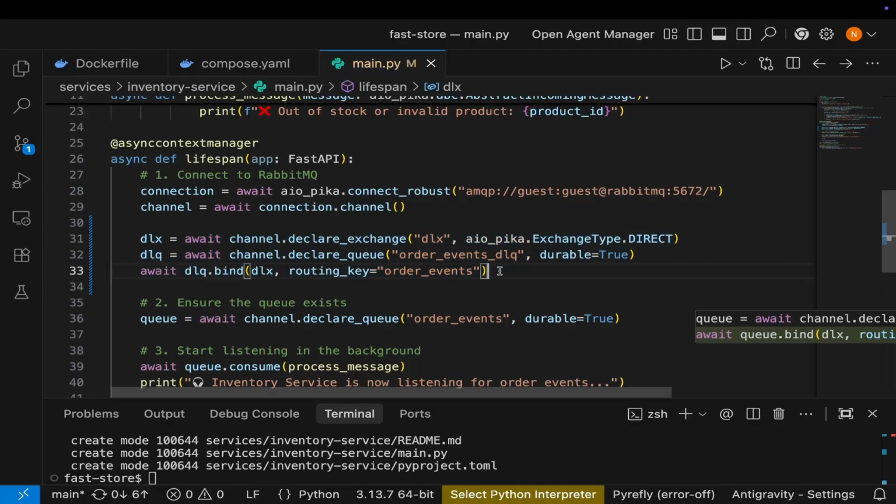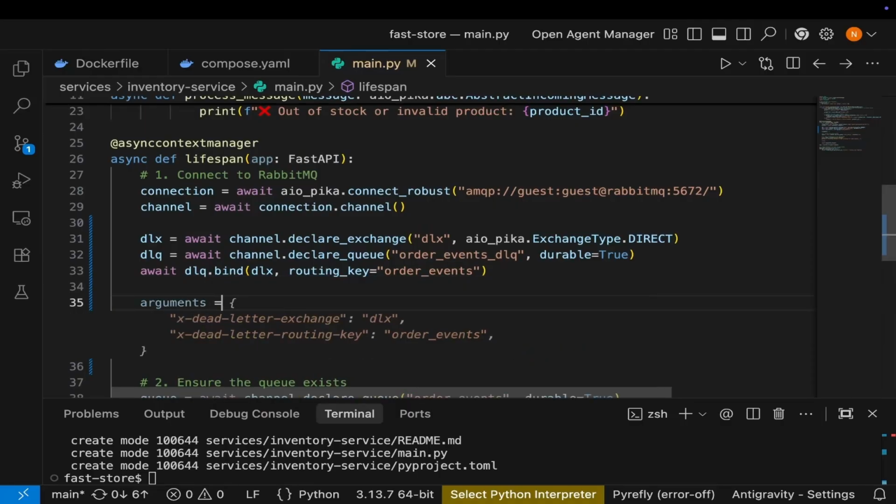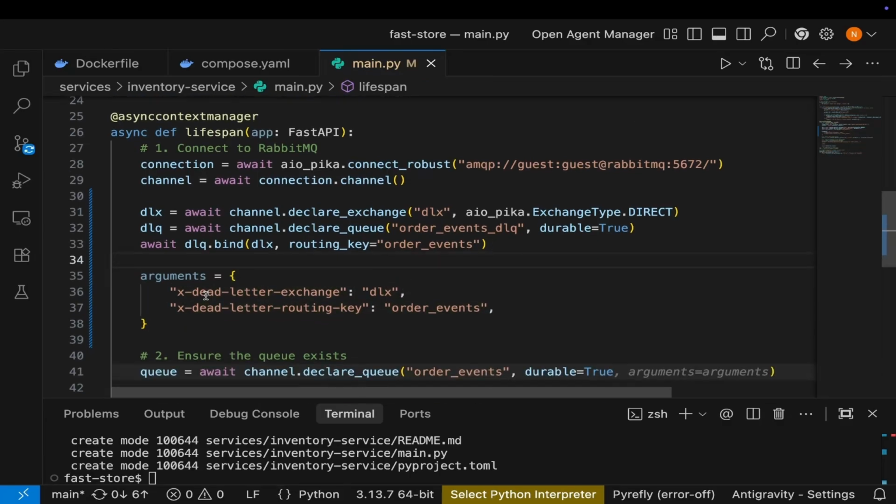Now I want to move on to the next line and create some arguments. This is going to declare the main queue and tell it to route failures to the DLX. So I'll simply hit tab. I like the AI suggestion. It says x-dead-letter-exchange is DLX, and x-dead-letter-routing-key is order events.